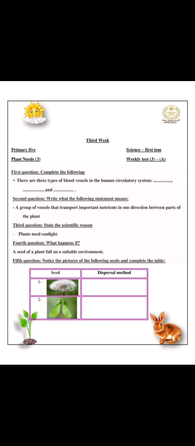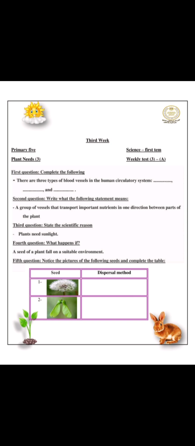Complete the following. There are 3 types of blood vessels in the human circulatory system, which are veins, arteries, and blood capillaries. Write what the following statement means. A group of vessels that transport important nutrients in one direction between parts of the plant: the transport system.